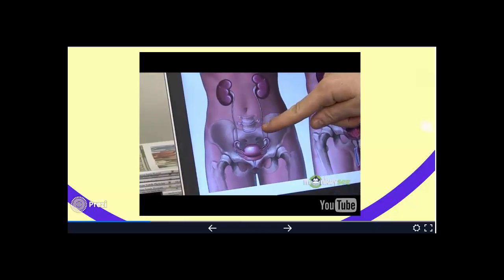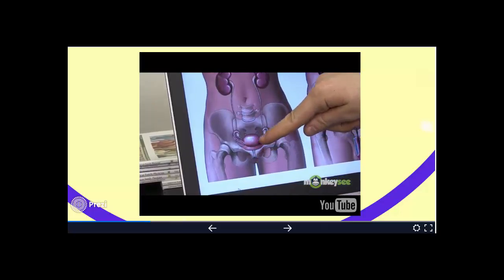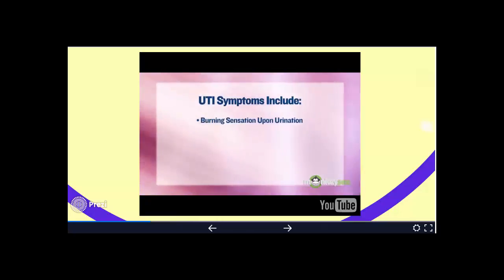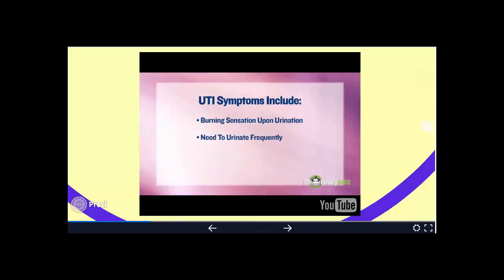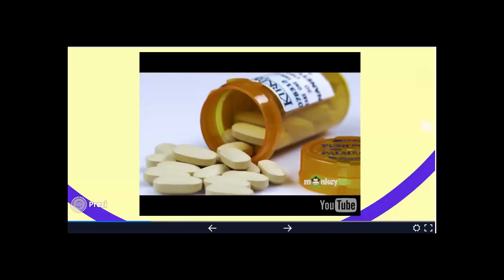Urinary tract infections, or UTIs, are fairly common, especially in women. In fact, half of all women will get a UTI at some point. UTIs occur when bacteria such as E. coli, which are usually found in your gastrointestinal tract and pelvic region, enter into your urinary system. A woman's short urethra means that bacteria don't have far to travel to infect her bladder. Typically, UTI symptoms include a burning sensation upon urination and the need to urinate frequently and urgently. Sometimes the urine can be bloody or cloudy. Symptomatic UTI usually needs a prescription antibiotic.